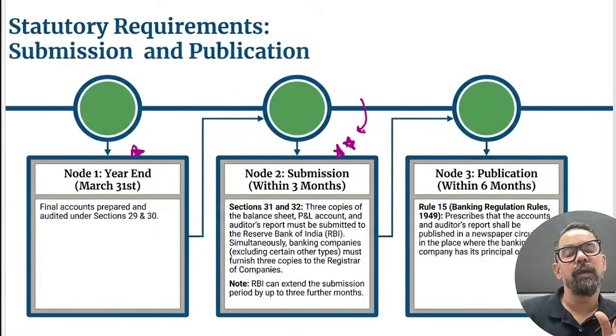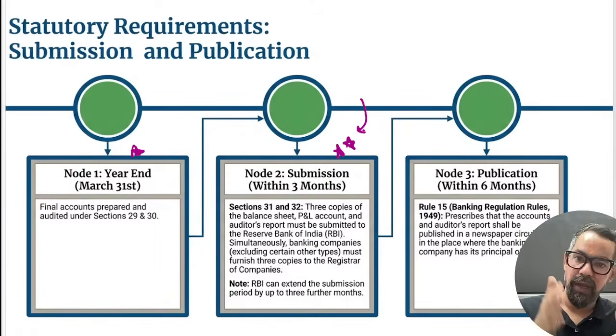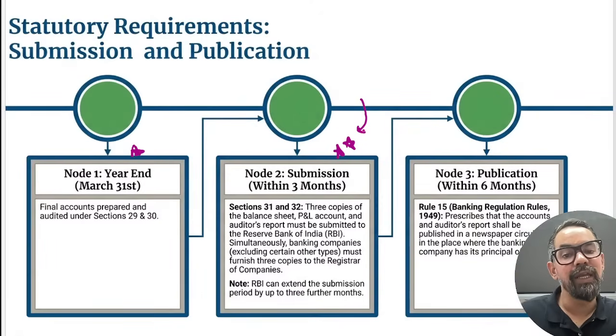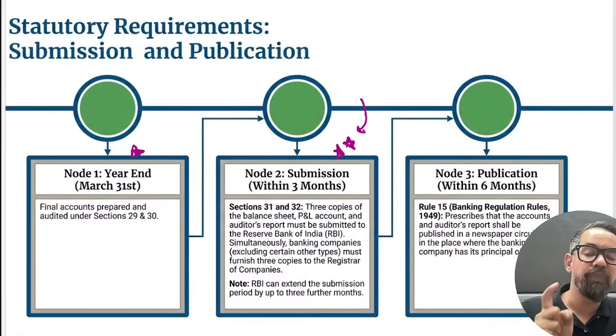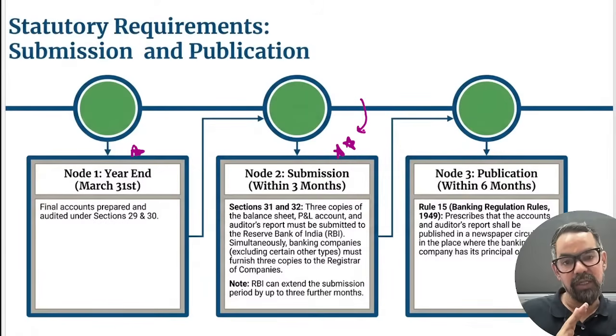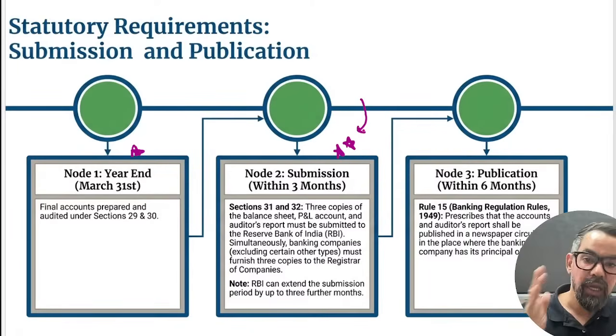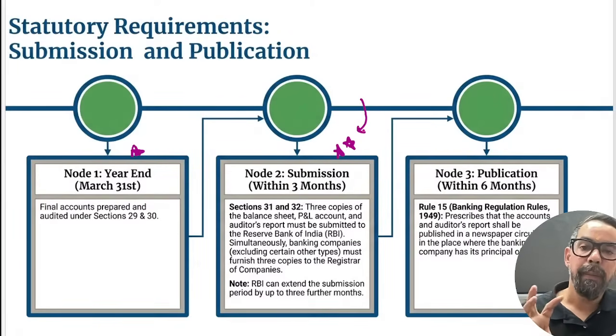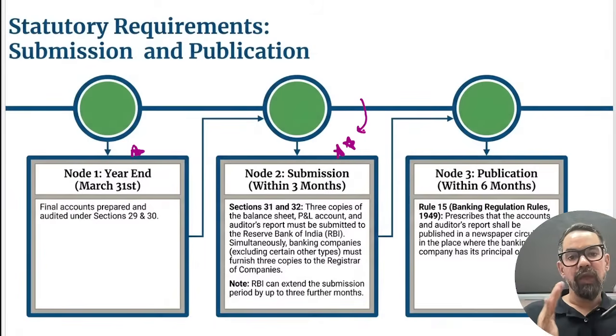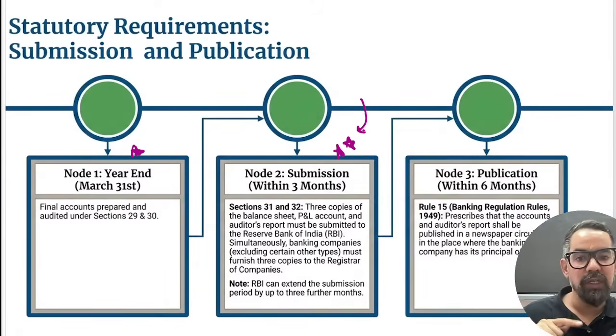So every banking company has to prepare its final accounts in accordance with section 29. Then there will be a signature. Signature will be from at least 3 directors, where we have more than 3 directors. If the case is less than 3 directors, all the directors. In case of a foreign company, the principal agent in India. After preparing and signing, you have to conduct the audit as per section 30.